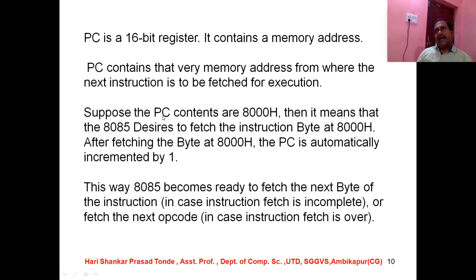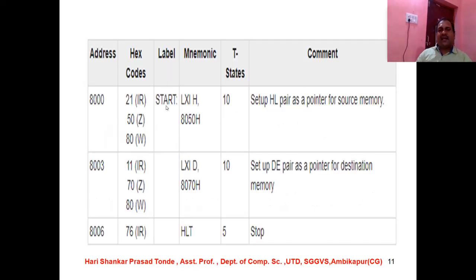Why? Because at the time of various operations performed by the registers, the program counter plays an important role. It is the register which holds the address of the instruction to be fetched. That is why it has an important role at the time of execution. This way, the 8085 becomes ready to fetch the next byte of the instruction. So students, you have to know all these things.